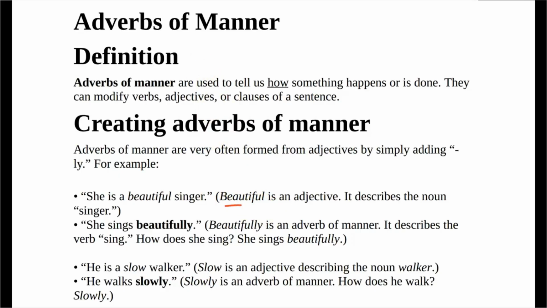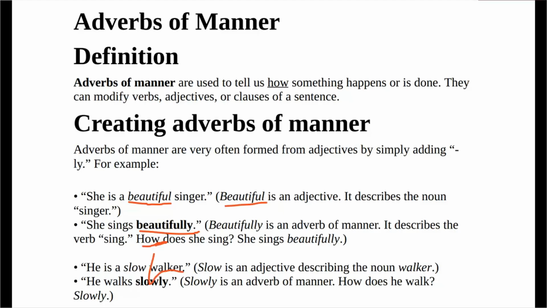Because you ask yourself, what kind of singer is she? She is a beautiful singer. It describes the noun singer. But if you say she sings beautifully, at that point now, beautifully is an adverb. Then you ask yourself, how does she sing? You can see it answers the question how. She sings beautifully.